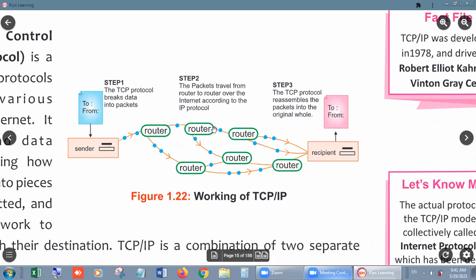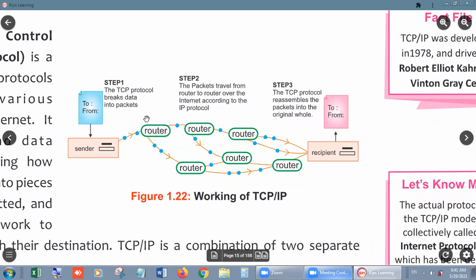IP's role is between sender and recipient. Suppose you make 10 packets of one big box or one big bag. Breaking the data into packets is the work of TCP.